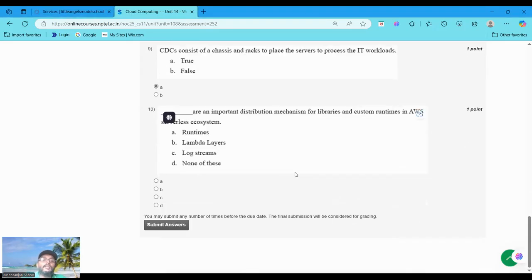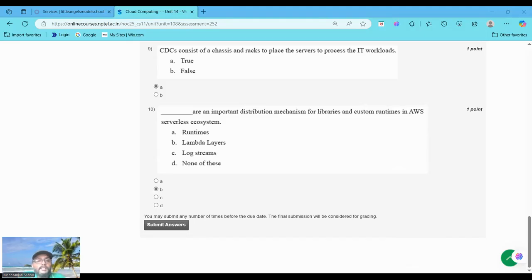Now moving to the last question. Blank are the important distribution mechanism for libraries and custom runtimes in AWS serverless ecosystems. This is called Lambda layers. Lambda layers distribute shared code or libraries across functions, that is, custom runtimes. Lambda layers are specifically designed to distribute and share libraries, dependencies, and even custom runtimes across Lambda functions, making them the correct answer. That is Lambda layers.